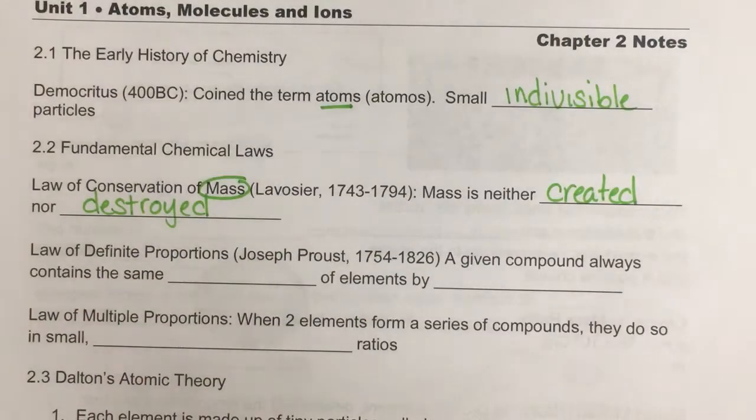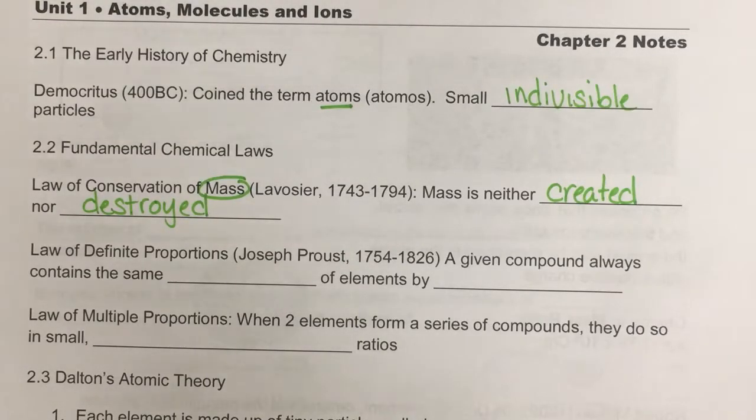So in a chemical reaction, I'm not actually creating or destroying atoms, I'm just rearranging them. I'm partnering up with new things. So if I start with 10 grams of reactants at the beginning, then my products should have 10 grams as well. They can be different states, they can be different substances, but they have to be the same mass when they're all combined.